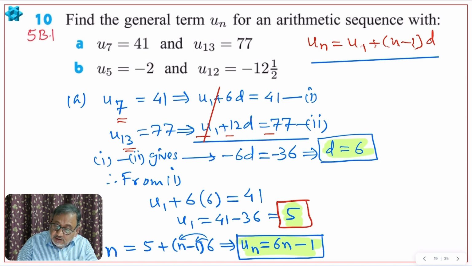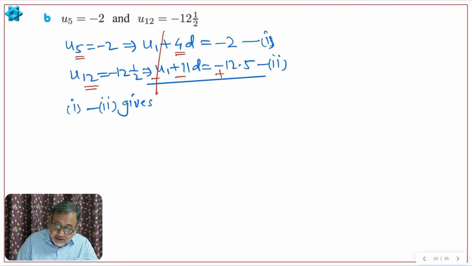And it is here, of course. Okay. So U1 and U1 cancel. 4 minus 11, right? How many D will remain? Minus 7D, because 7 and 4, 11, right? So minus 7D is equal to plus 12.5 minus 2, so 10.5 positive. Okay, you have to divide by negative 7.